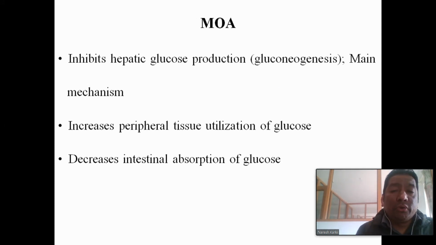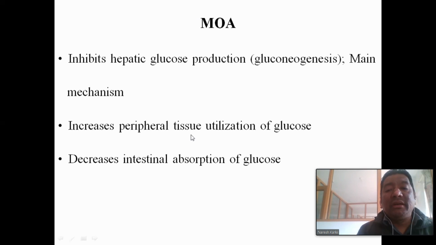Mechanism of action, very simple. They inhibit hepatic glucose production. That means they directly inhibit hepatic gluconeogenesis. That is the main mechanism of action of metformin and the biguanides. Because of that, they reduce the plasma glucose level by inhibiting hepatic glucose production.